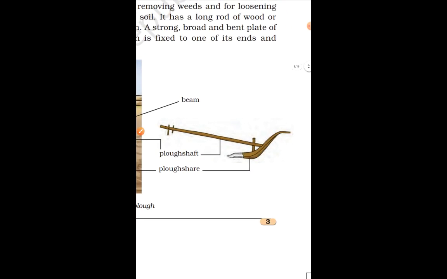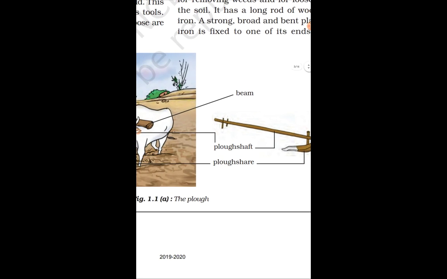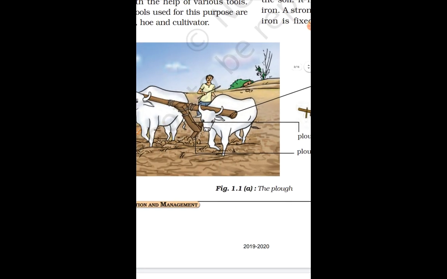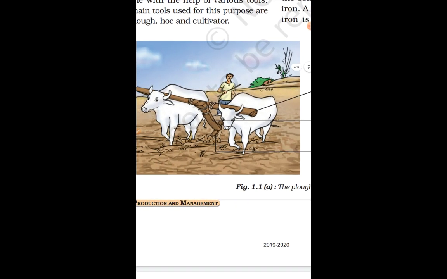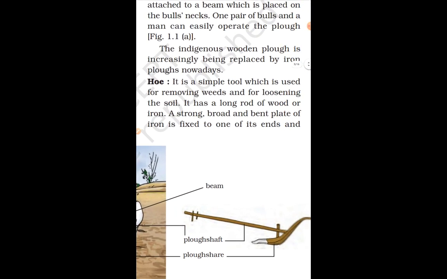log of wood known as the plow shaft, and at one end of the plow shaft is the plowshare, which is a triangular handle with an iron strip, and on the other end it is attached to a beam, and the beam is put on the bull's neck. Then it is operated.